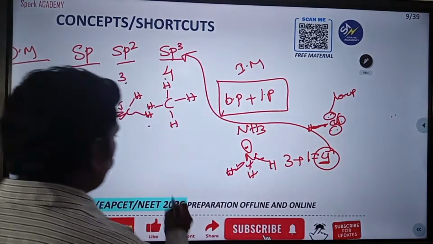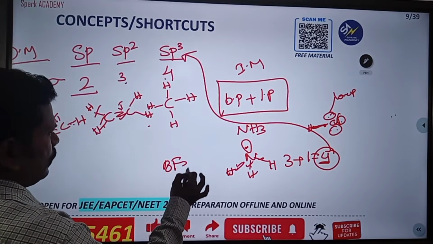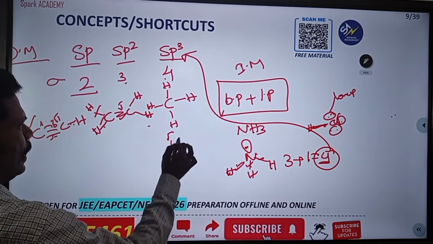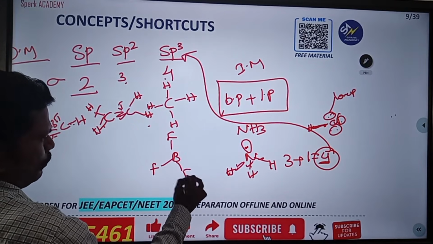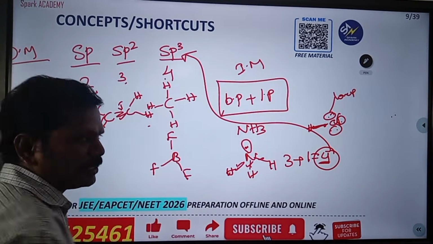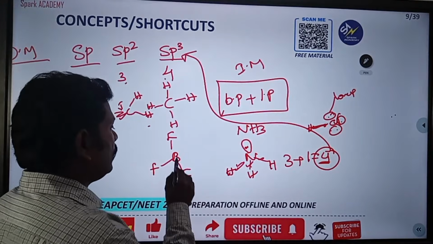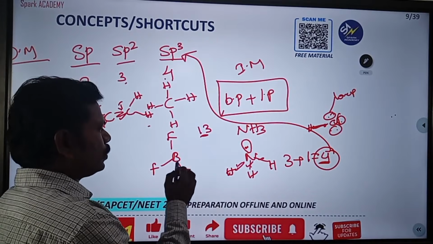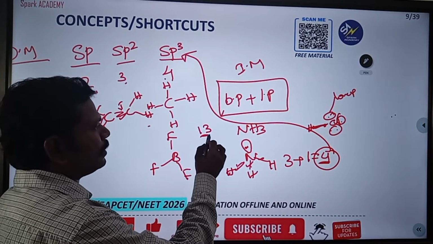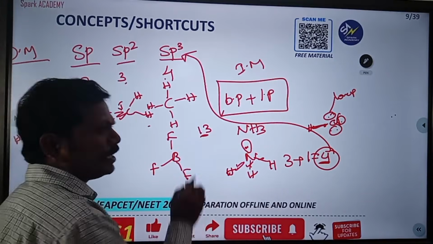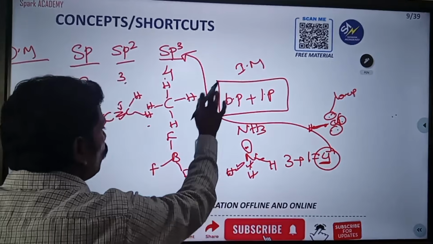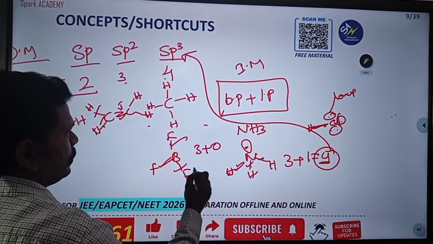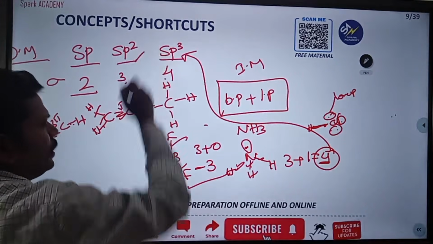Another example for an inorganic molecule: BF3. How can you calculate here? B, 1, 2, 3, BF3. There are no lone pairs. How to calculate this? Simple. Boron is in the 13th group, so the outer electrons, you already know, are 3. 13 minus 10 is 3, so 3 minus 3 gives 0. Zero lone pairs, so only bond pairs are there. 3 plus 0 lone pairs, that is going to be 3, sp2.